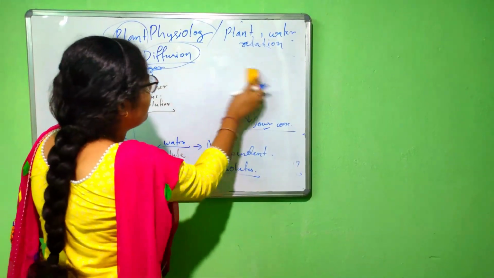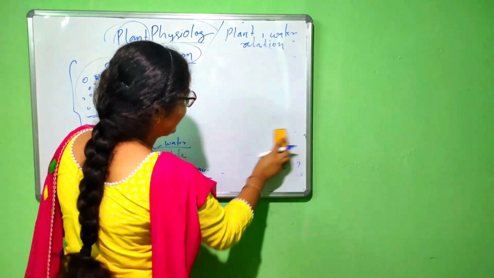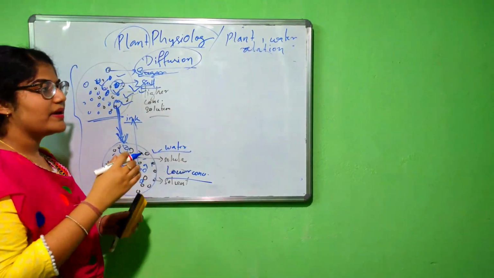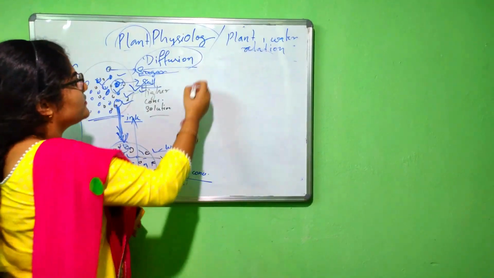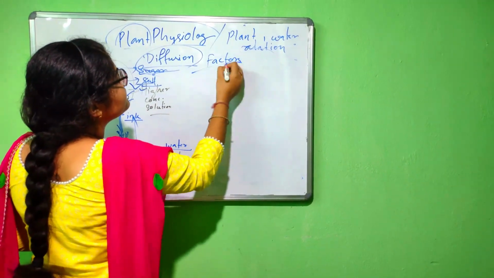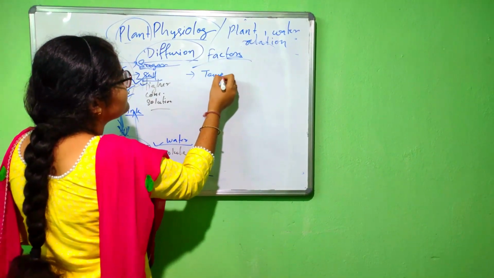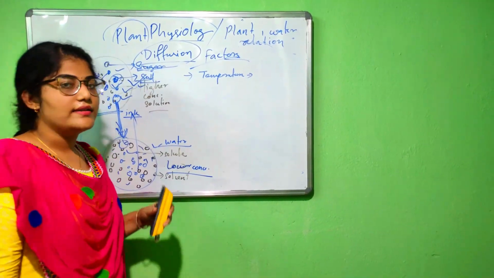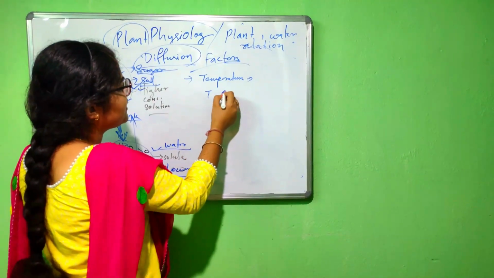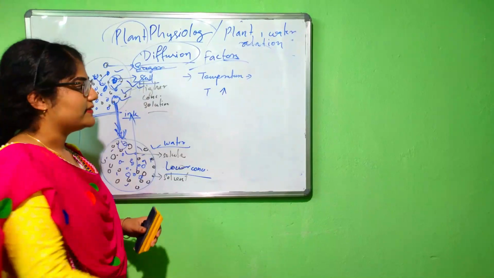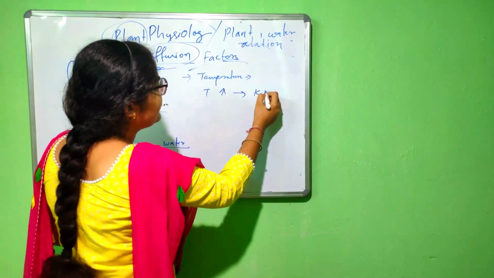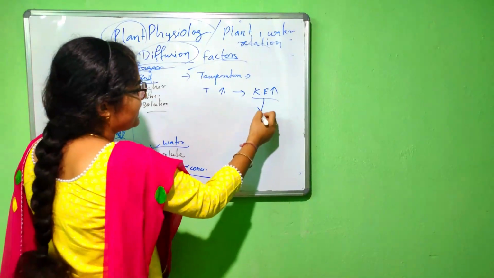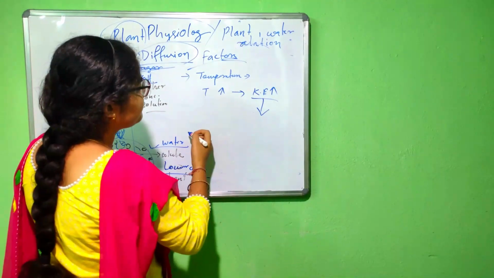So now let's discuss the factors. There are different factors which will affect the diffusion process. Maybe they increase it or maybe they decrease it. The first one is the temperature. So how can temperature affect the diffusion process? If the temperature increases, it will increase the kinetic energy of the solute molecules. If kinetic energy increases, then it increases the movement of the molecules.